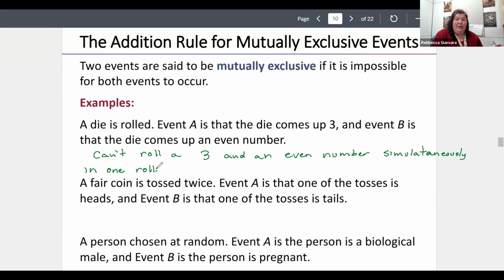If I toss a fair coin and event A is I toss a heads and event B is toss a tails, I can't toss a coin once and it comes up both. So I can't have a toss be heads and tails at the same time.